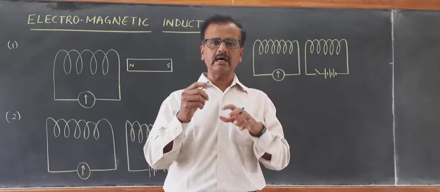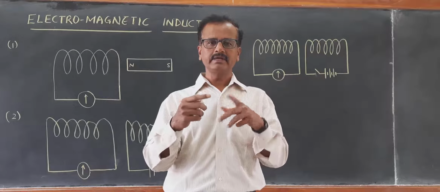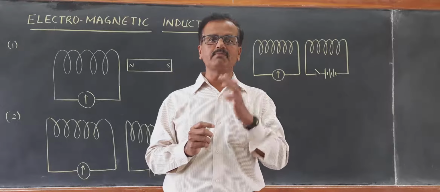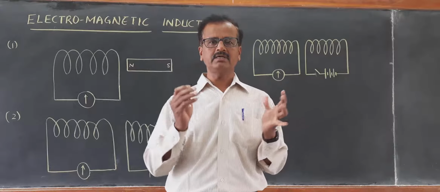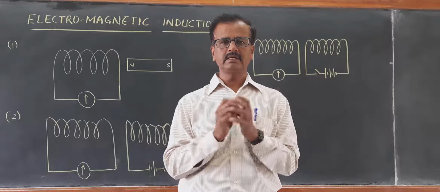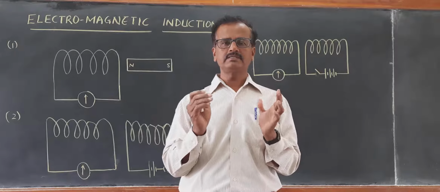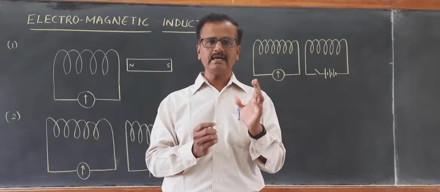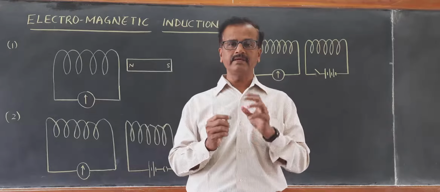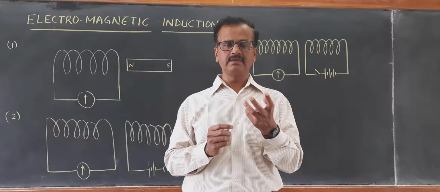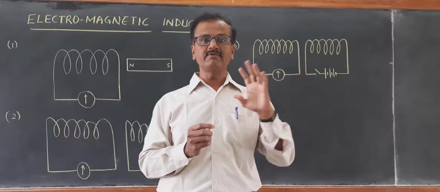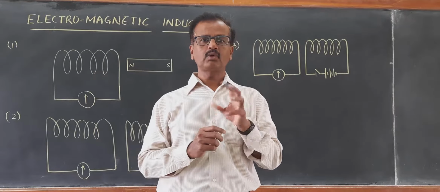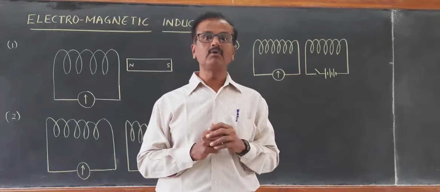The current carrying conductor also acts as a magnet. It is developing its own magnetic field. That becomes the principle of the electric motor, and we have learned the structure and working of the electric motor. An electric motor is a device which converts electrical energy into mechanical energy. It is based on the principle that a current carrying conductor, when placed in a magnetic field, experiences a sideway force, a mechanical force, and that leads to rotational motion in case of the electric motor.